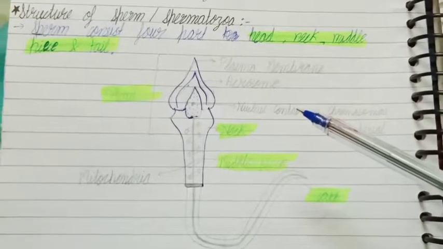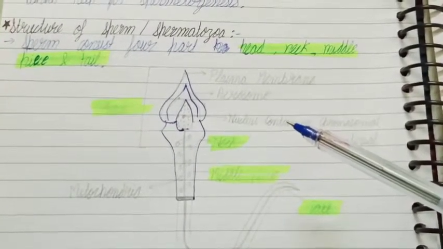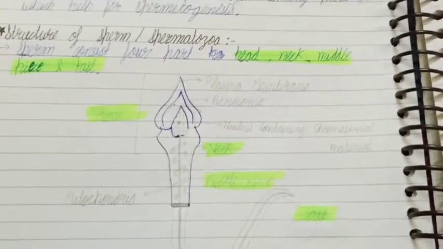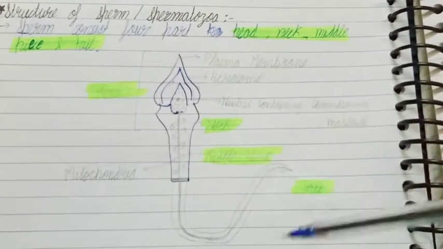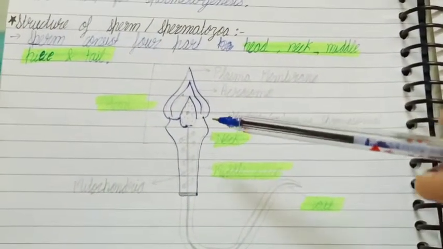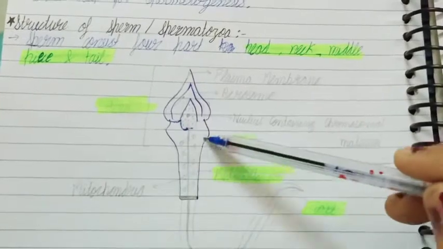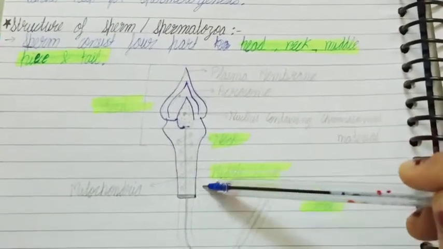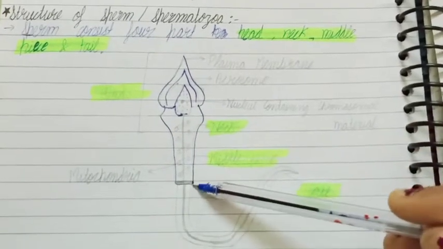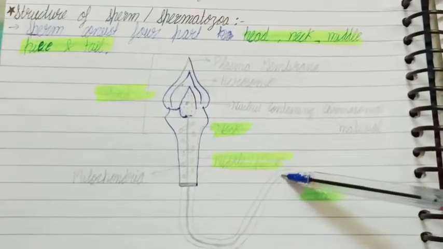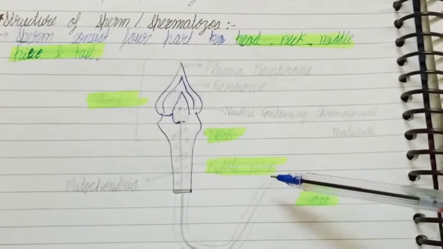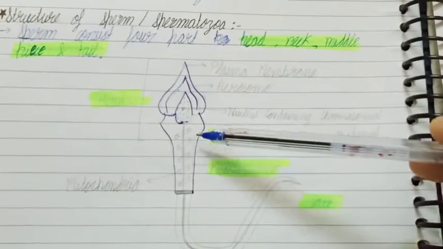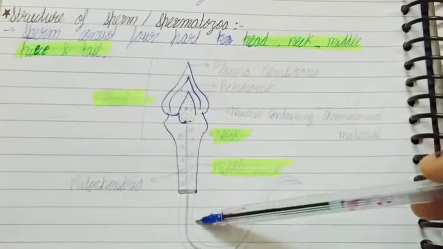Hello students, this is a further topic of chapter number 3, structure of sperm or spermatozoa. So here is a diagram of a sperm. We can see the four parts of the sperm. First is the head, that is the head part. That is the neck part of the sperm. This is the middle part of the sperm, and this long tube-like structure is known as the tail. So we can say that the sperm is divided into four parts: head, neck, middle part and the tail.